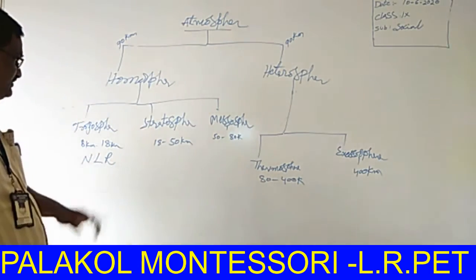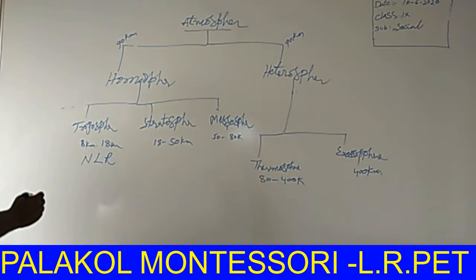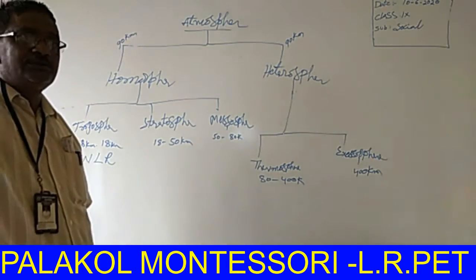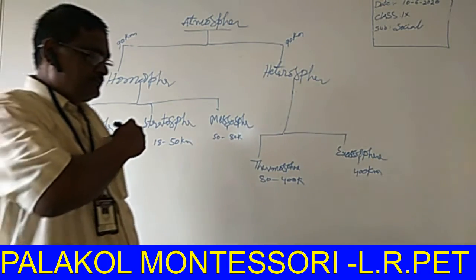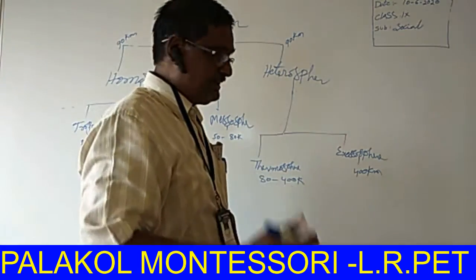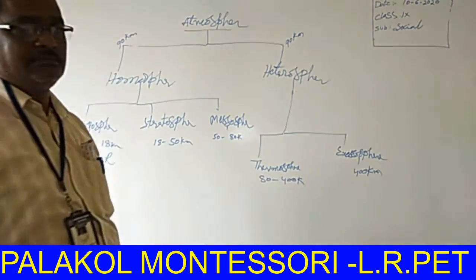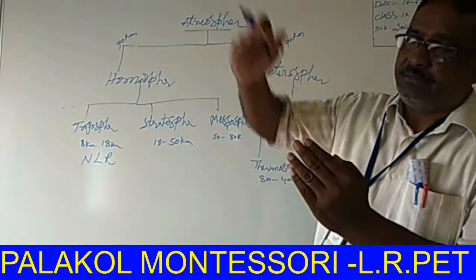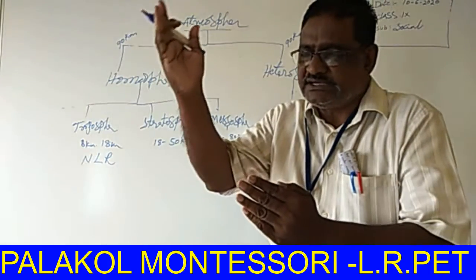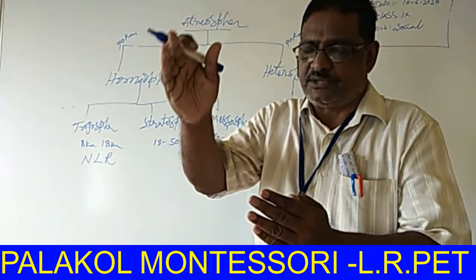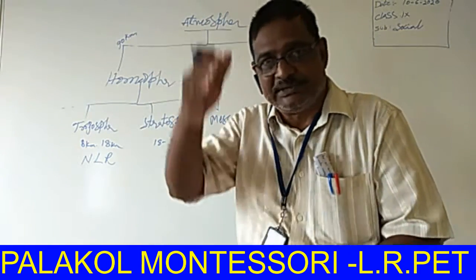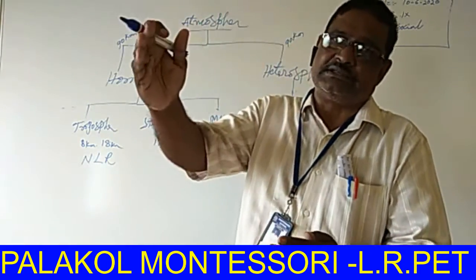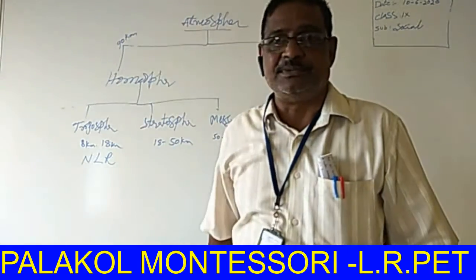But one more change happens in the atmosphere. While we are going up in the atmosphere, the temperature decreases. According to the scientists, for every 165 meters, 1 degree Celsius will decrease. For every 1,000 meters, 6 degrees will decrease.